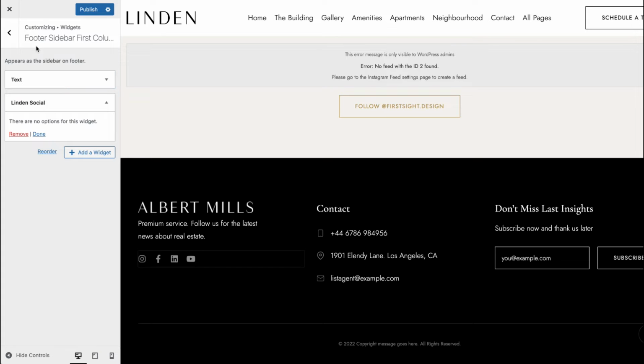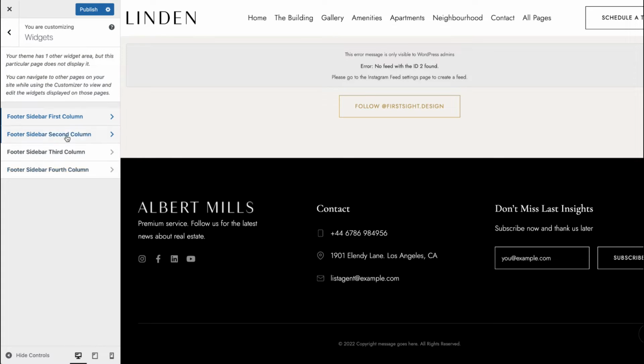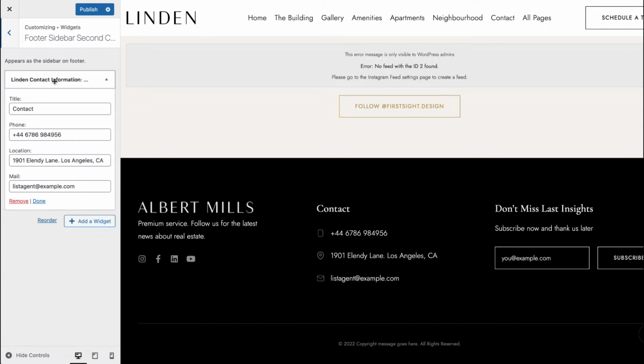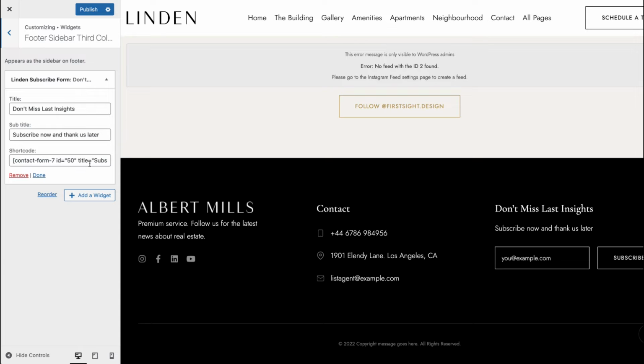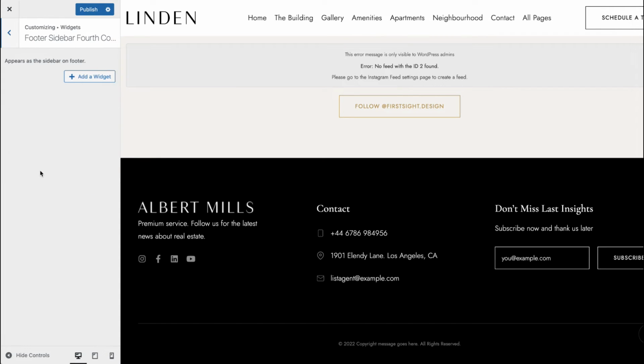We have here 4 columns, sorry. So for the second column we have contact information. Then we have a subscription form, which is a contact form. You know where to edit a contact form. Let's go back. And the fourth column can be added. You can add other widgets here by clicking on Add Widget and click on the button to publish the changes.